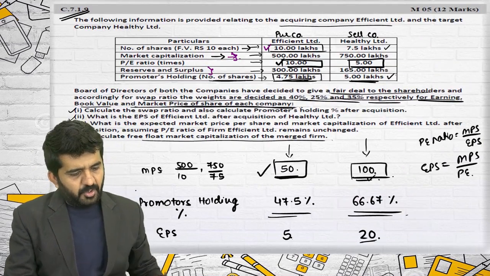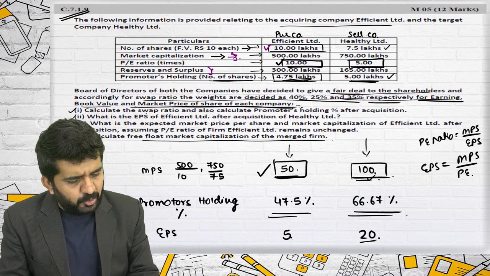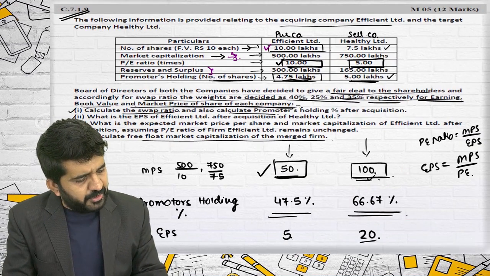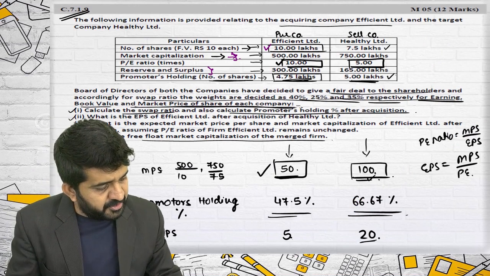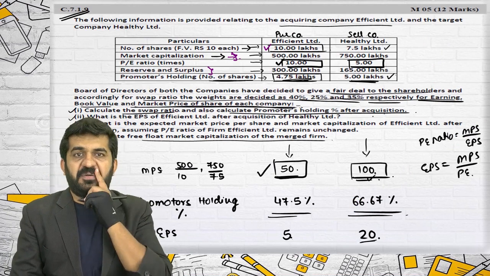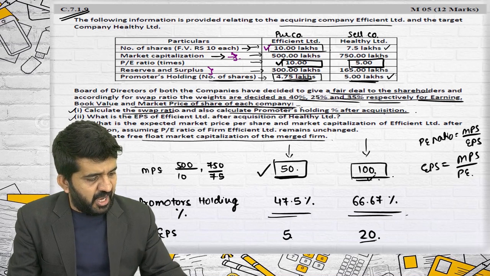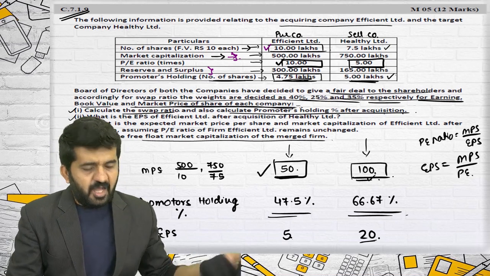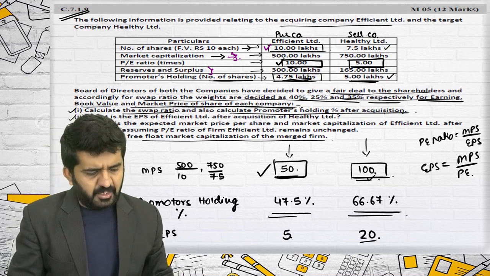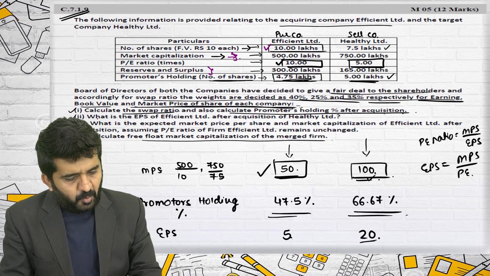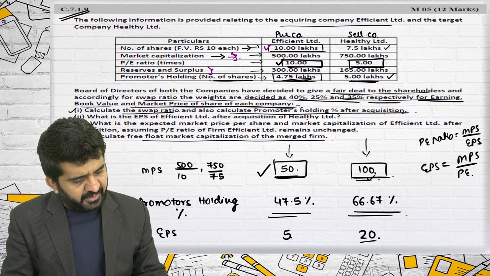Let me go to the questions. Calculate the swap ratio, which I have calculated, 2.5. And also calculate promoters holding in percentage after acquisition. After acquisition, we need to yet find out what the promoters holding in percentage is. We will be finding it out. What is EPS of Efficient Limited after acquisition of Healthy Limited? This I am finding out first.